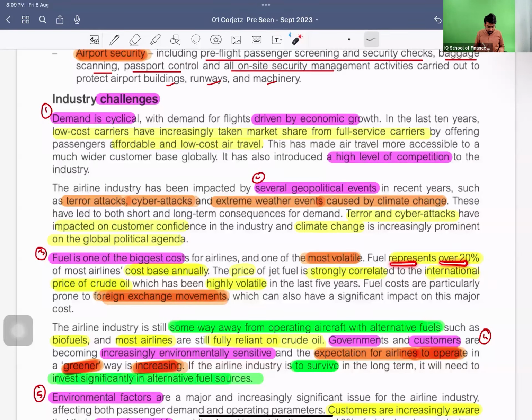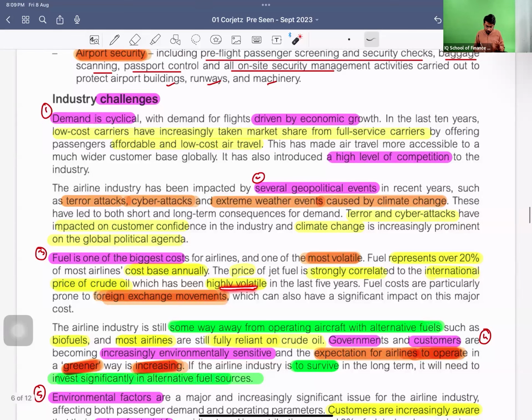Fuel costs represent over 20% of most airlines' cost base annually. The price of jet fuel is strongly correlated to the international price of crude oil. We all know that recently I'm auditing an oil refinery company. It has been in high profits because crude oil prices have increased in the international market, and they had stock which they bought at cheaper prices. So this is a very common thing: if prices in the international market increase, the fuel prices in the local market also increase. This is a very simple thing.